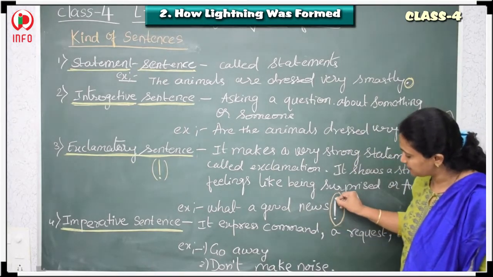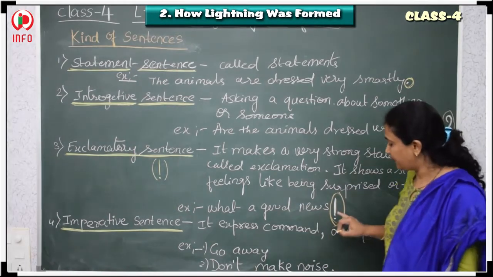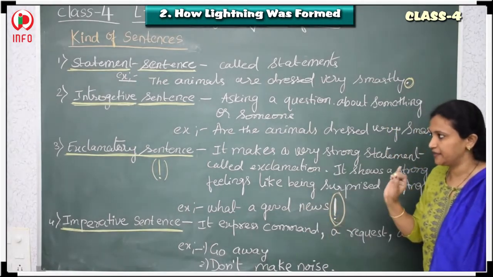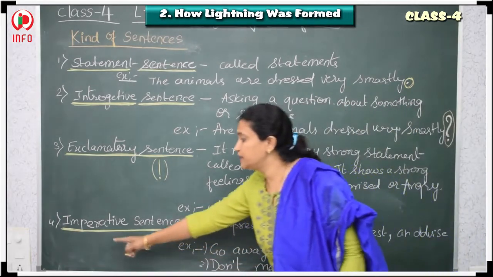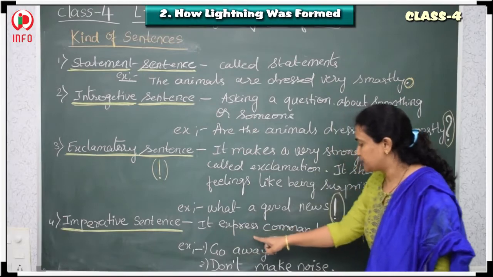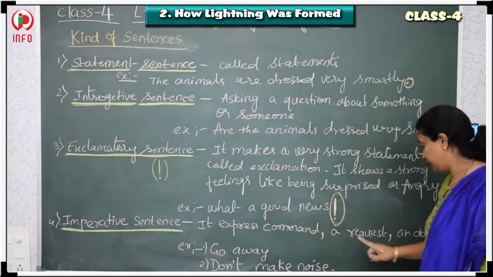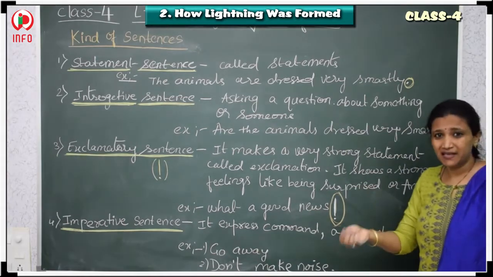Can you see the exclamation mark here? Yes. So this is called an exclamatory sentence. Wherever you see this mark, that is an exclamatory sentence. That's all. Now the next one is the imperative sentence. What are imperative sentences? They express commands. Commanding. A request. Requesting, please.